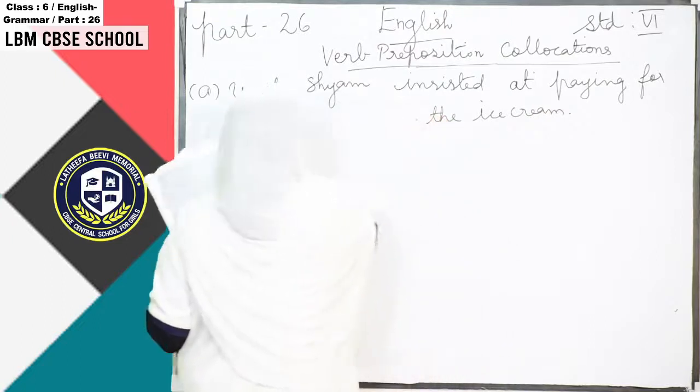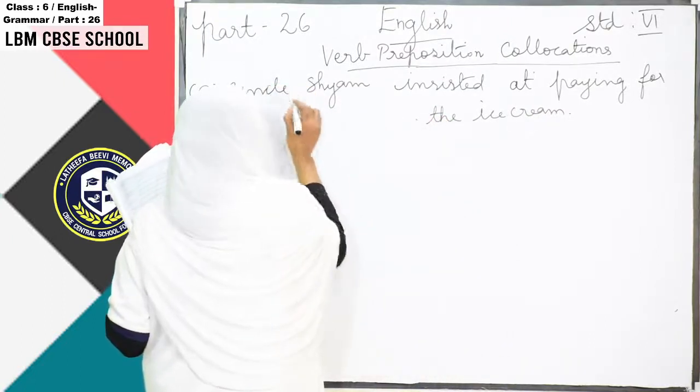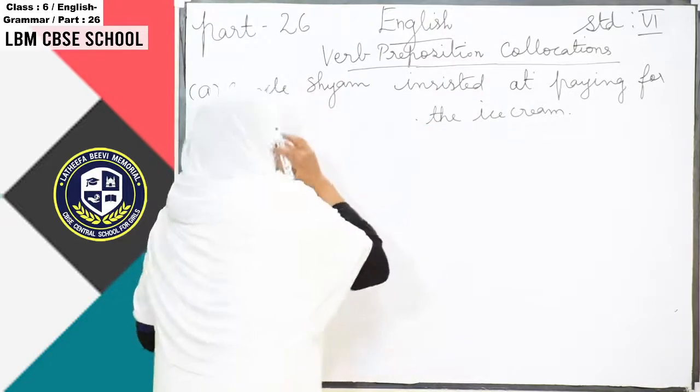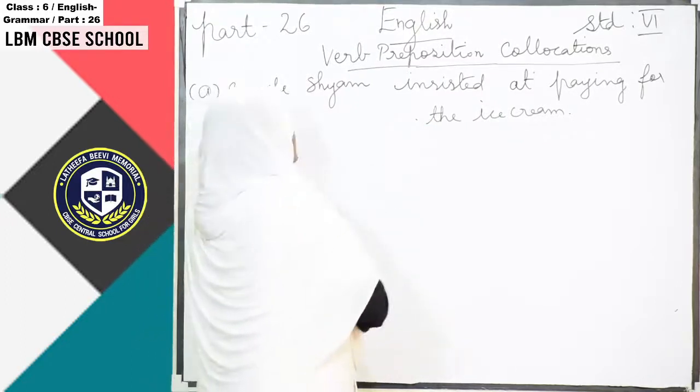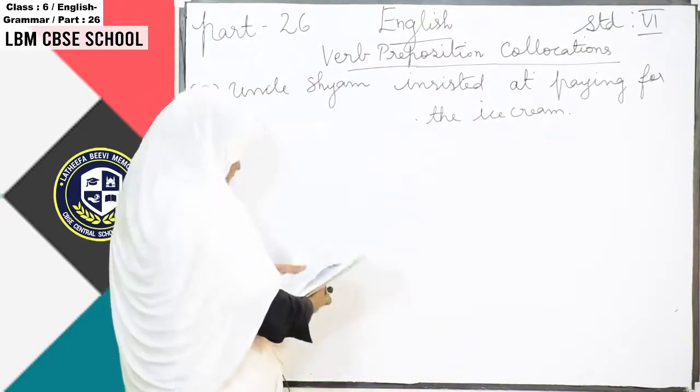Okay, this is the one sentence. So I am writing like this, here no space. Uncle Shyam insisted at paying for the ice cream.